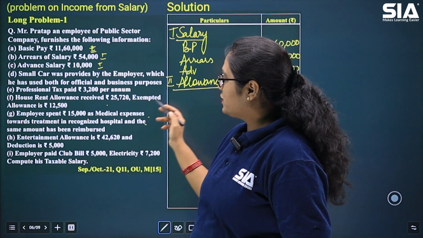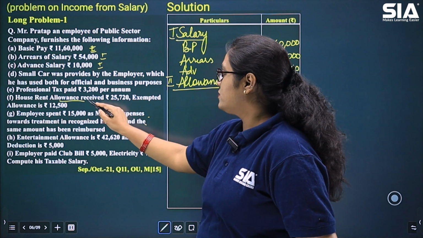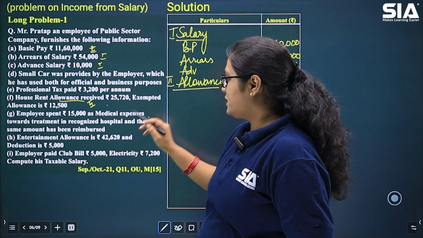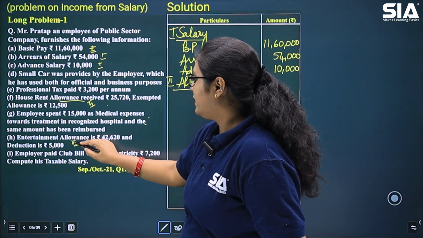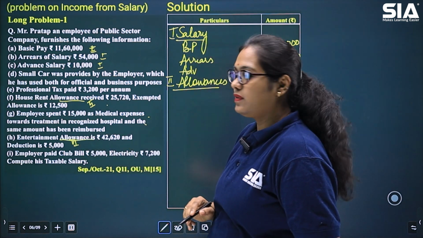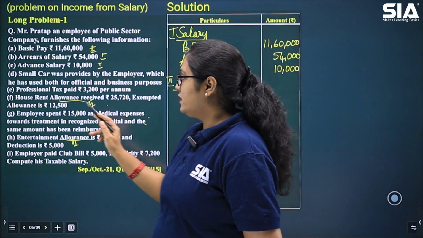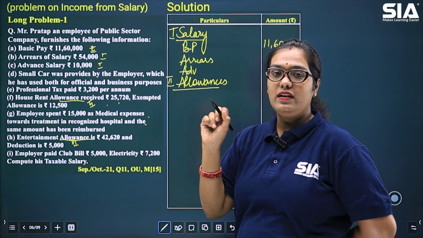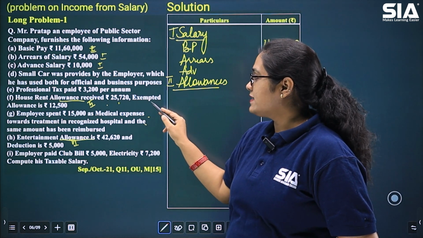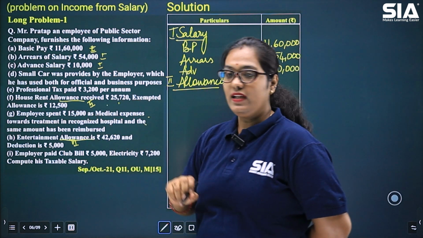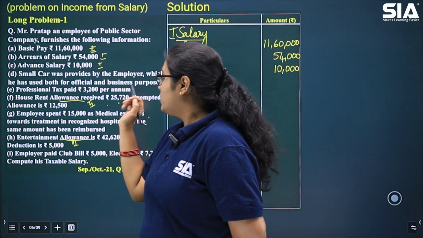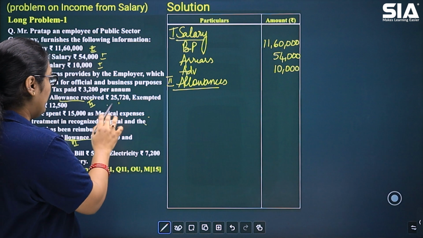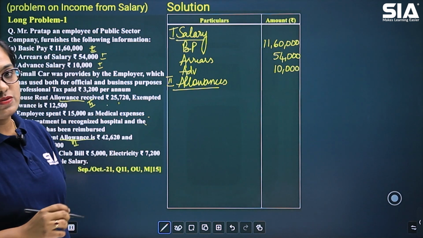In this question, we have house rent allowance, and then medical expense, then entertainment allowance. As you can see in the question, house rent allowance is 25,720, of which the exempted amount is 12,500. That means 25,720 is the HRA amount and the exempted amount is 12,500.